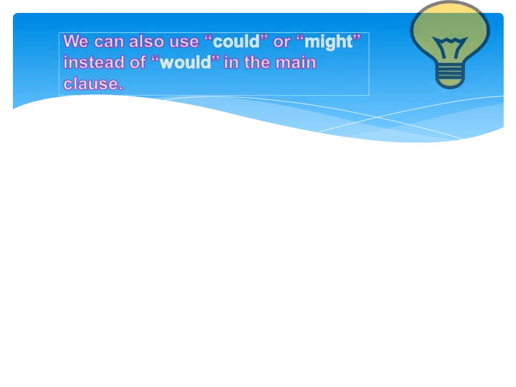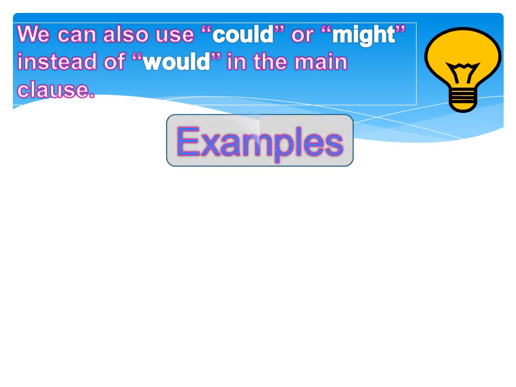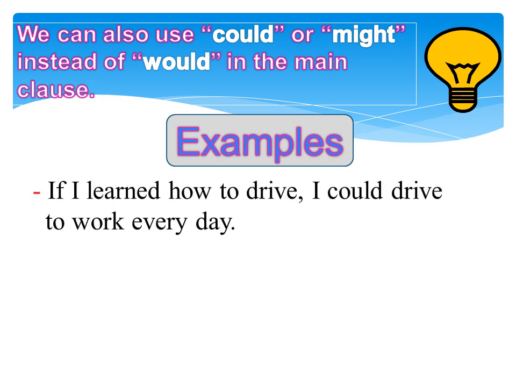We can also use could or might instead of would in the main clause. Examples: if I learned how to drive, I could drive to work every day. The verb in if clause is learned in the past simple, and the verb in the main clause is could drive.